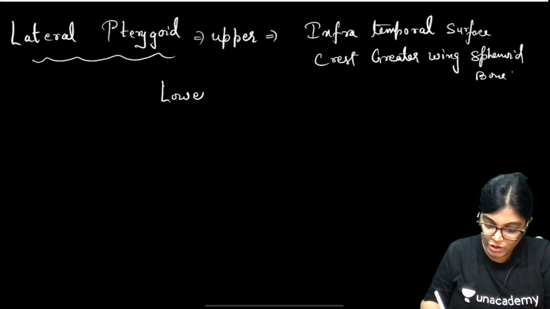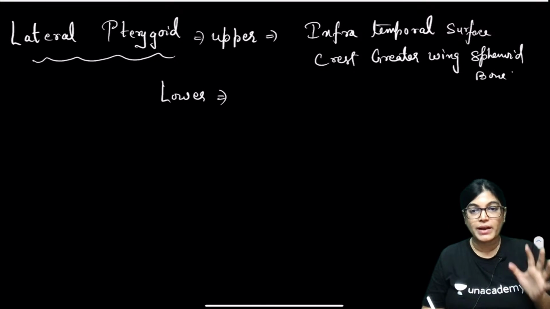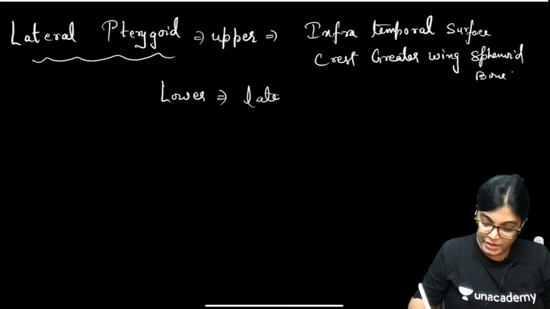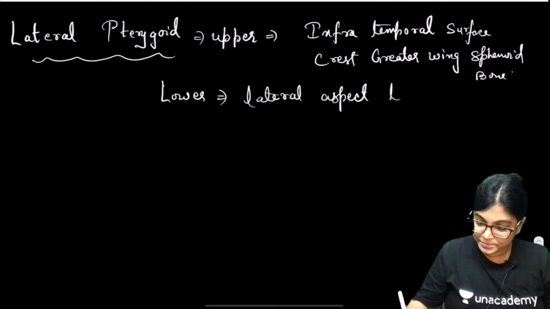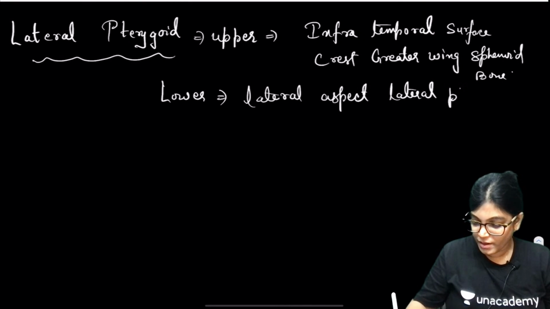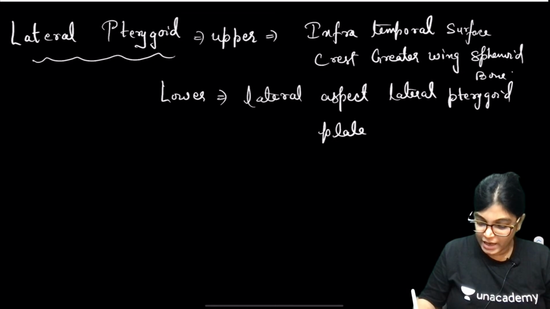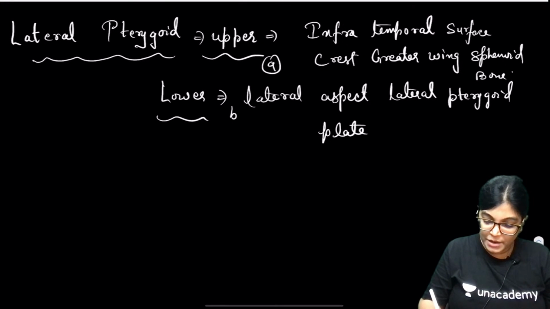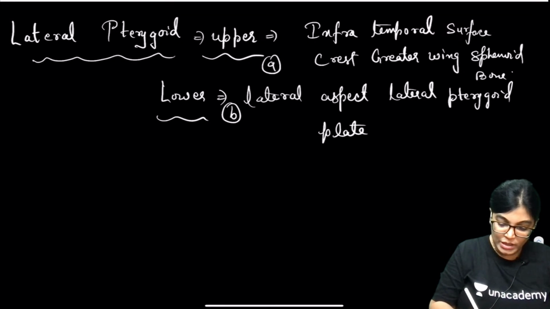When we talk about the lower head of the lateral pterygoid muscle, as I have shown you, it originates from the lateral aspect of the lateral pterygoid plate. So this is the lower and this is the upper head, A and B. Where are both the upper and lower heads inserting? What about the insertion?